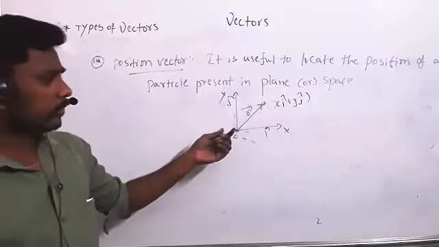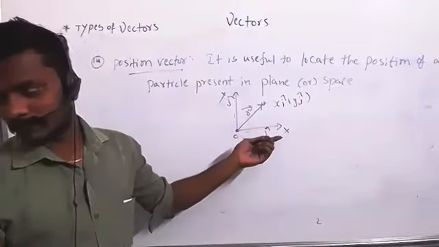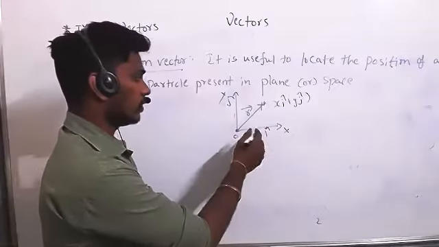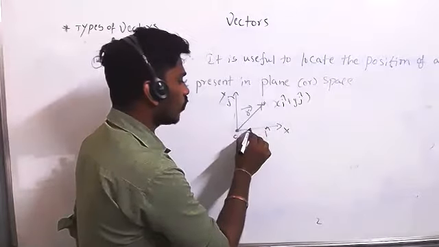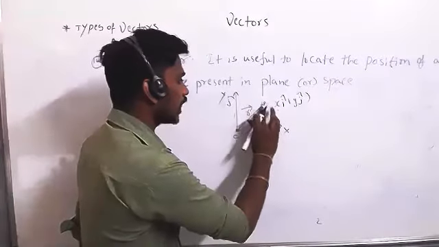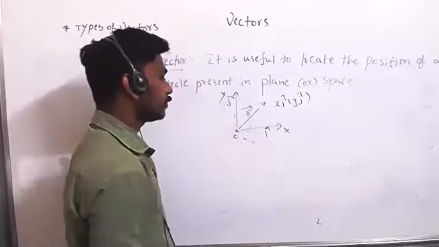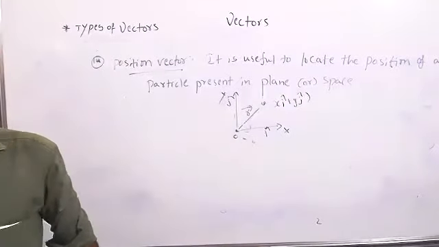Now it is making a certain angle with the x-axis, right? Some angle. So why do we have to give the angle only here? Suppose the same vector, if I write it like this, can I give the angle like here? So that's what we have to discuss in the next topic. Don't worry.